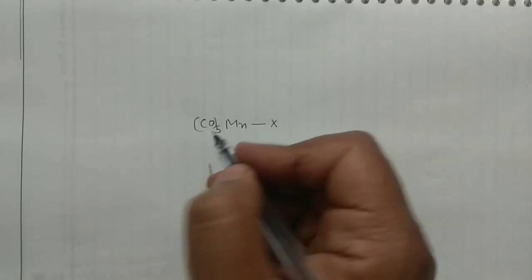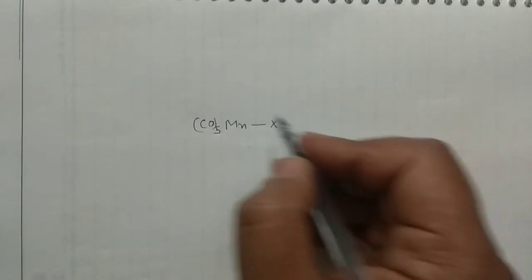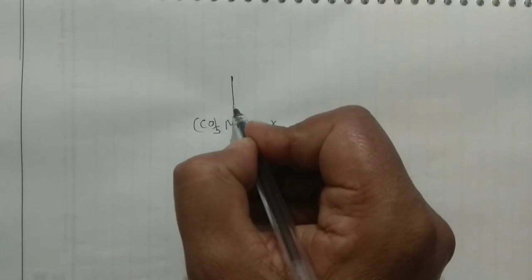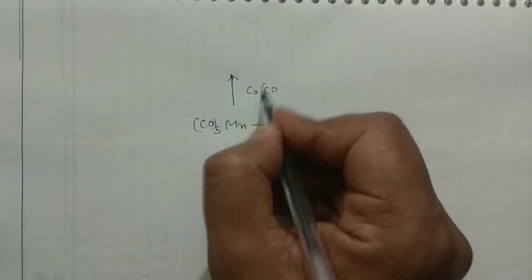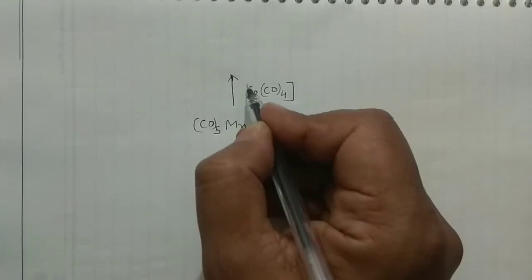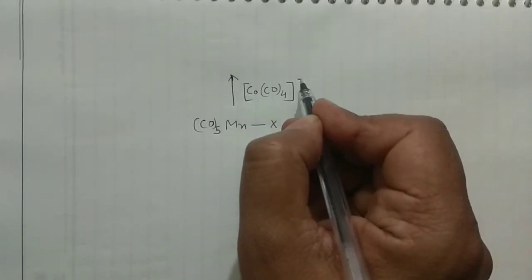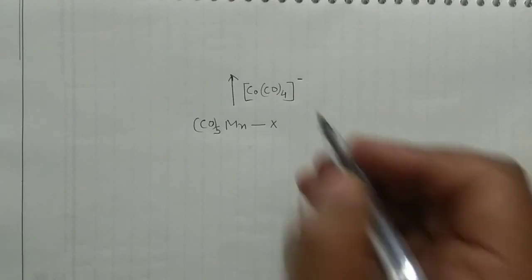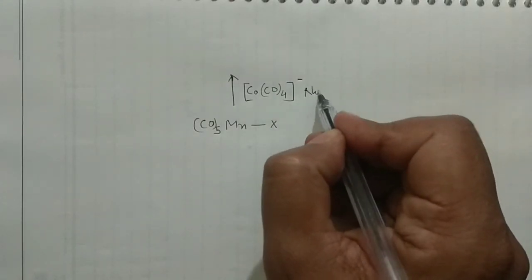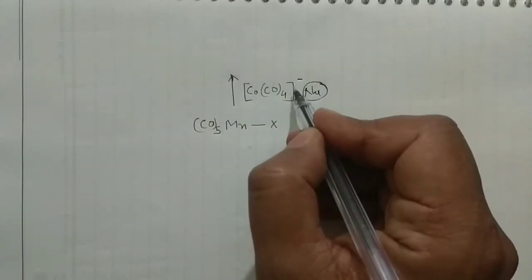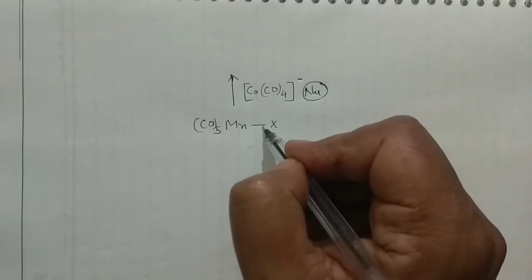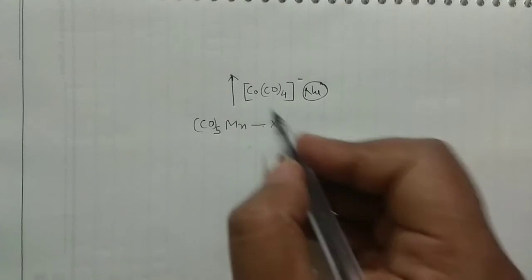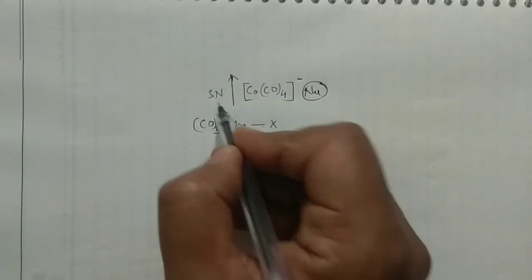So I'm doing different kinds of reactions, and my first reaction is with Co(CO)4 negative. This is a nucleophile, so it will undergo an SN kind of attack. It will attack from the back side. So this is an SN kind of reaction.